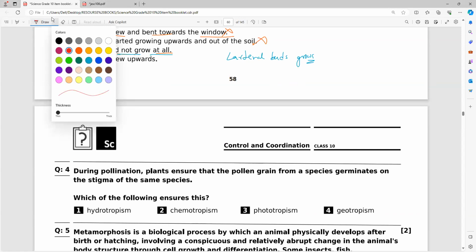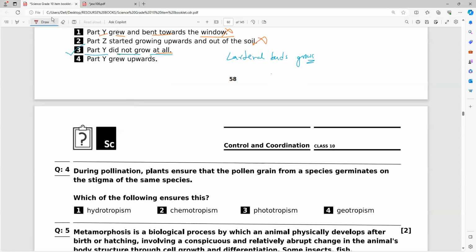Next. During pollination, plants ensure that the pollen grains from a species germinate on the stigma of the same species. So which of the following ensures this? The pollen grains from a species germinate on the stigma of the same species.